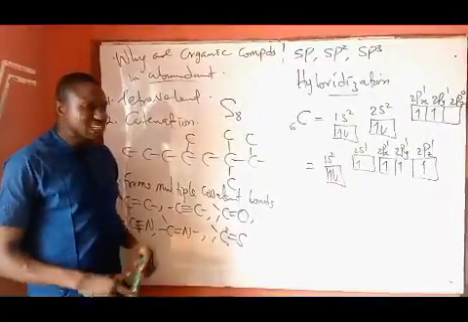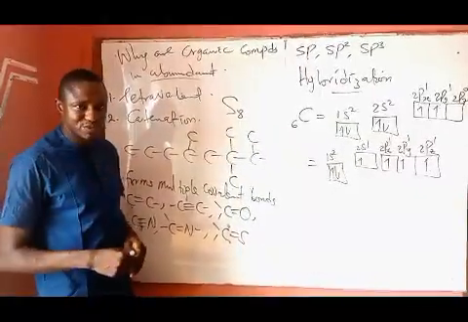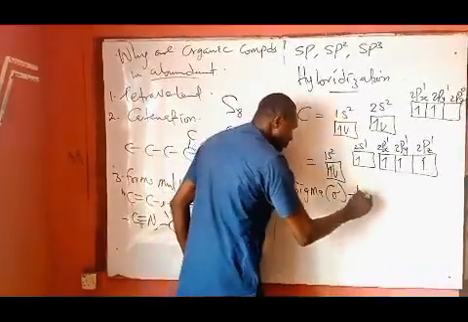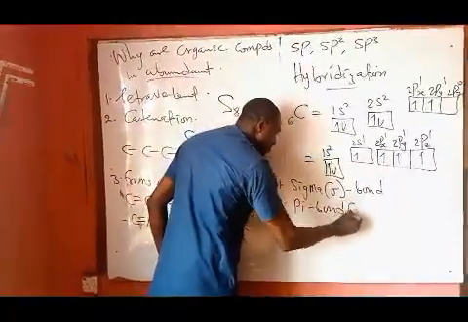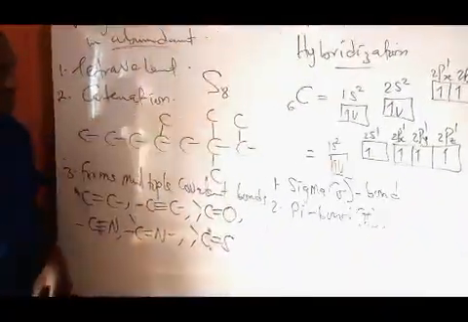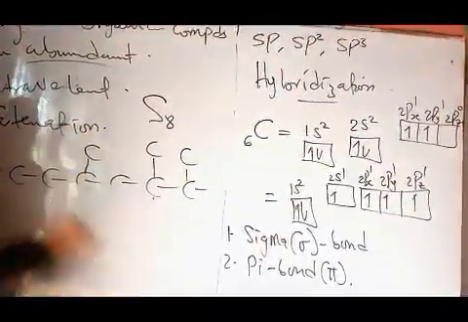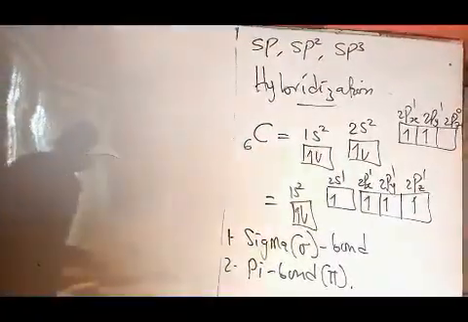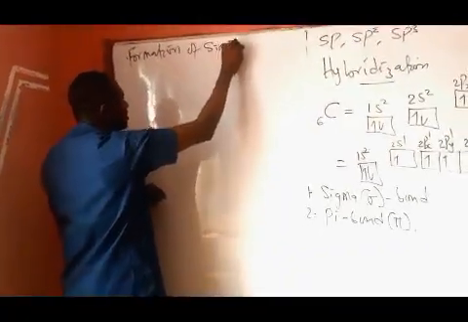Now, another thing is that in any form of organic compound, there are 2 types of covalent bonds. The first one is the sigma bond. The second is the pi bond. And before we go into the hybridization or each of the hybrid orbitals proper, we need to know how each of these covalent bonds is formed. So we are looking at the formation of sigma bonds.